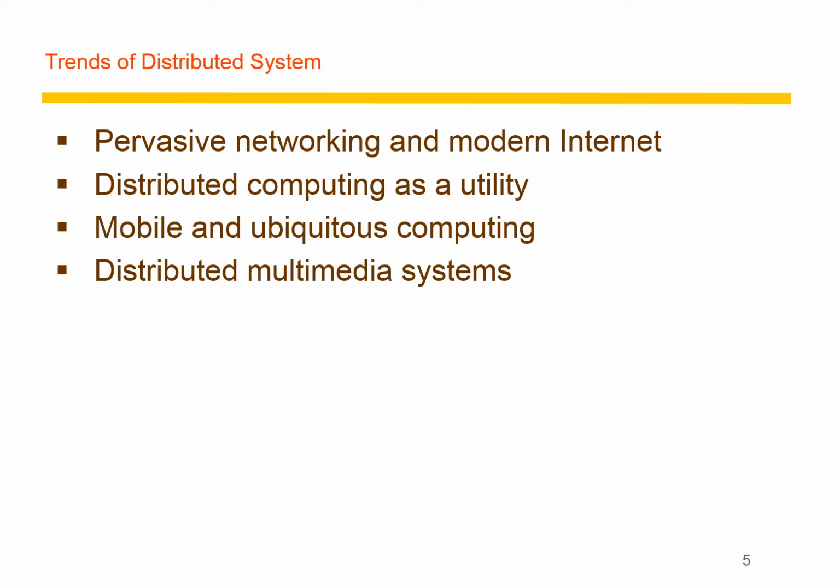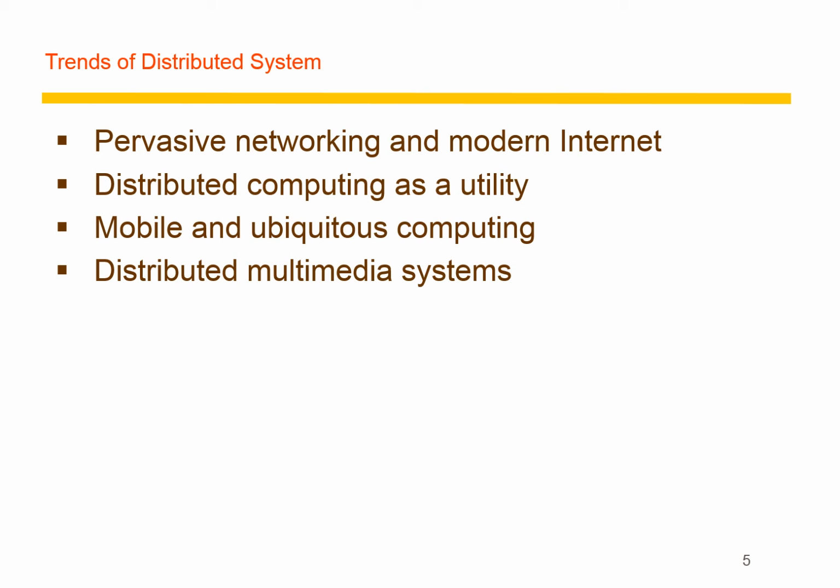The main four trends in distributed systems begin with pervasive networking and the modern internet, whose goal is to have anything and everything connected under a network. Then distributed computing as a utility, bringing all the resources, readily available to users, under a single umbrella. Then mobile and ubiquitous computing, which brings all kinds of facilities to users using the distributed system architecture.